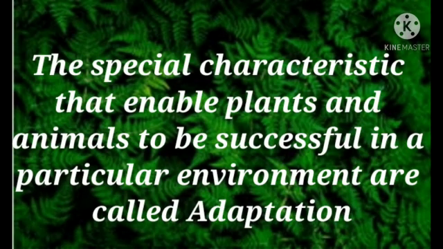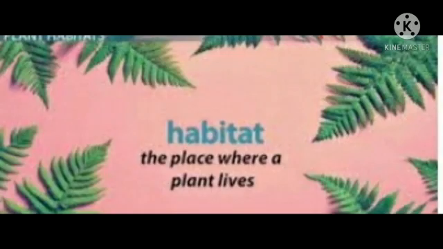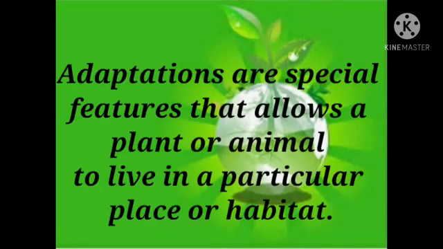The special characteristics that enable plants and animals to be successful in a particular environment are called adaptation. Habitat: the place where a plant lives is called its habitat. Adaptations are special features that allow a plant or animal to live in a particular place or habitat.